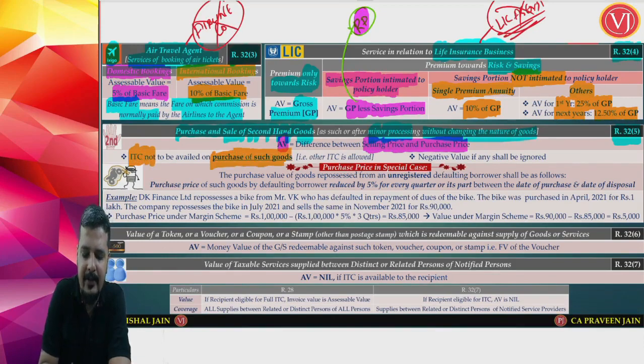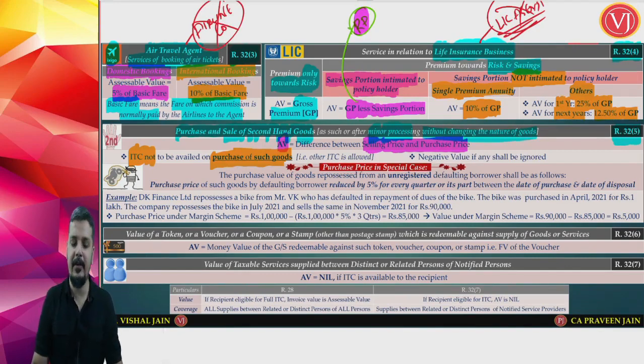If you are taking input tax credit on your purchases, then pay GST on the entire selling price. If you are not taking input tax credit on your purchases, you pay GST only on the selling price minus the purchase price. If there is profit, pay GST. If it is loss, then that shall be ignored. That will be treated as zero. So that is a very simple understanding of second hand goods.